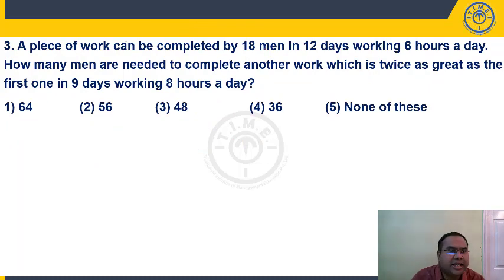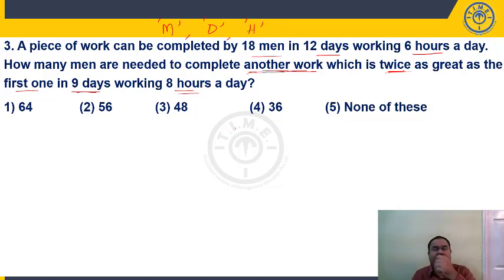You can try. Let us take up question number 3, students. Piece of work can be completed by 18 men in 12 days, working 6 hours a day. How many men are needed to complete another work? Underline this. This is important. To complete another work, which is twice as great as the first one, in 9 days, working 8 hours a day. So what are the variables that are present? Men, days, hours. Is the work done same or different?